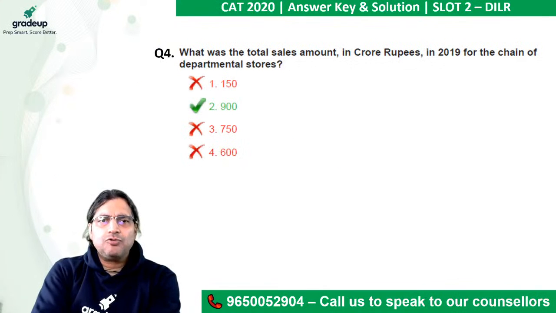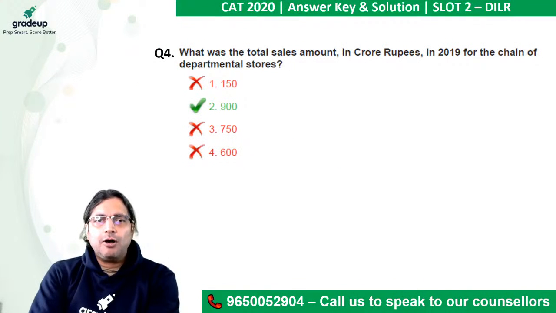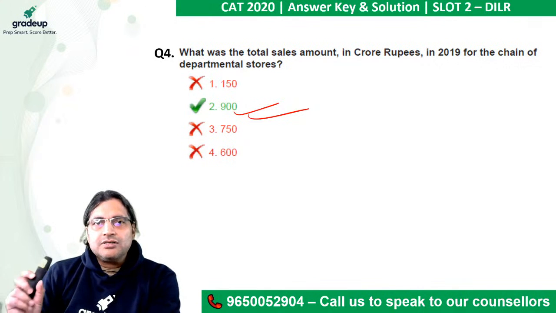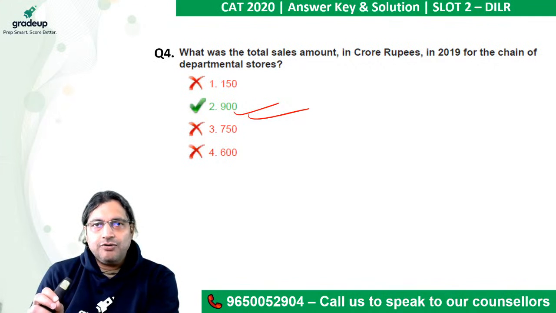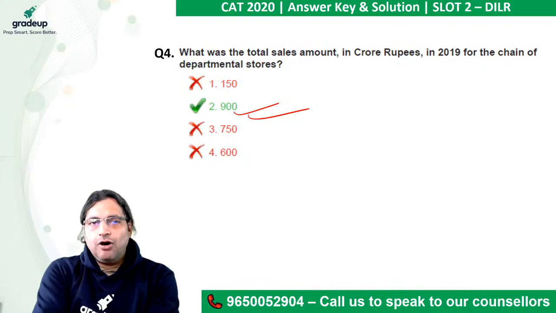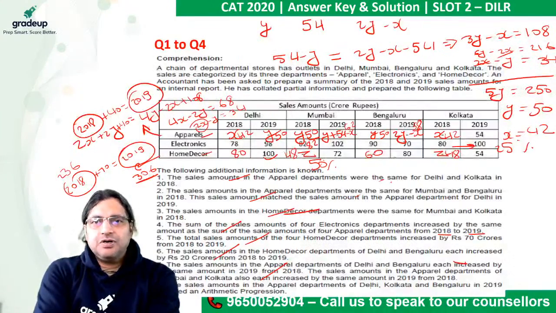So you don't have to get into hardcore calculations. There is only one option which is well above 876, that is 900. So this is your answer. Any doubt? So ultimately, not a single question here in this set made you think much. You have to go through drudgery. You have to start from somewhere and finish, doing all the clerical work. And this is what the clerical work constituted, not even much of it.